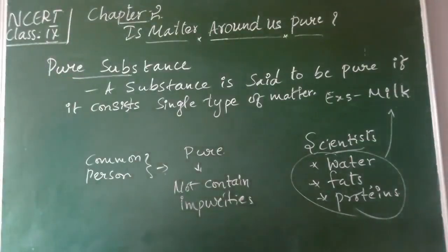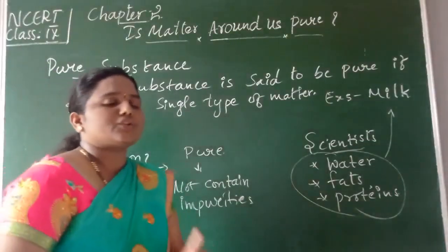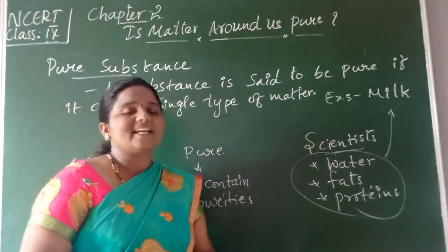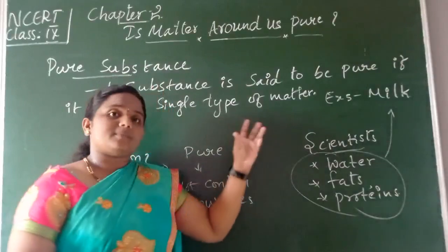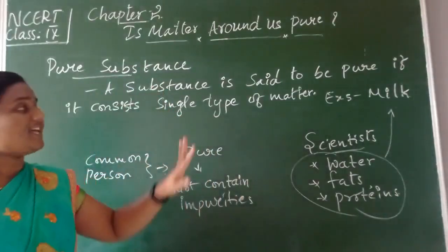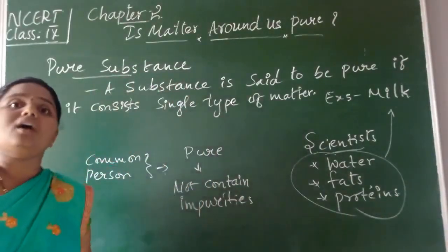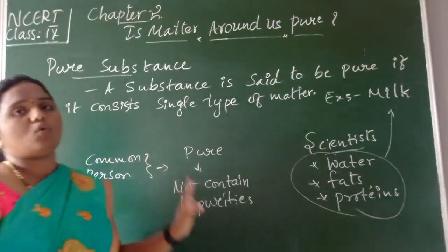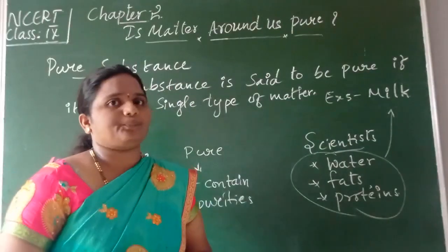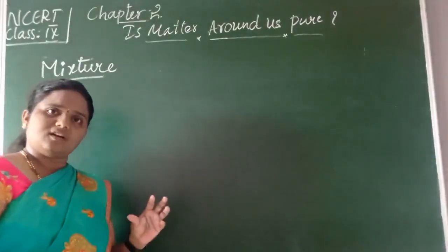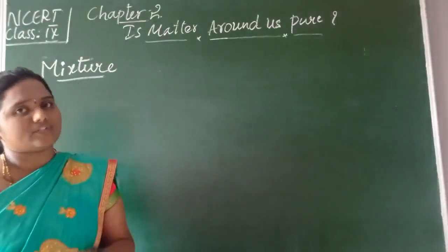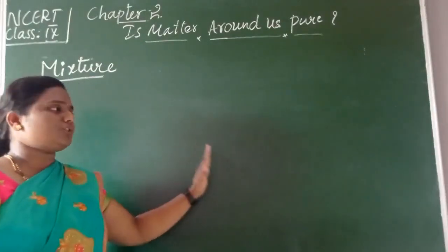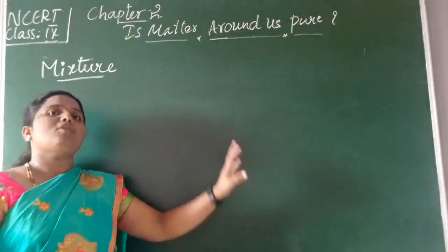So in this way we can define a pure substance. A pure substance should contain a single type of matter in it. If it contains a single type of matter, then we will call it a pure substance. And depending upon this constitution, next we have the mixture. After understanding the concept of pure substance, now we have mixture. Pure substance means it should contain a single type of matter.